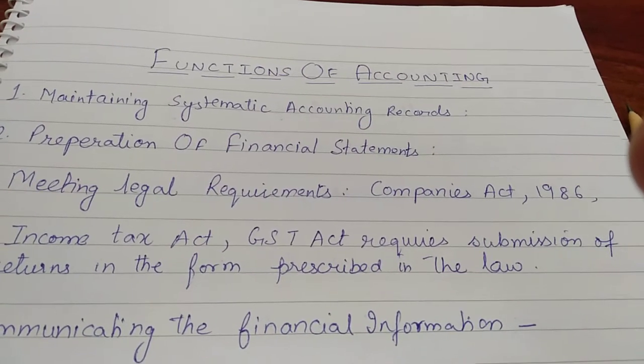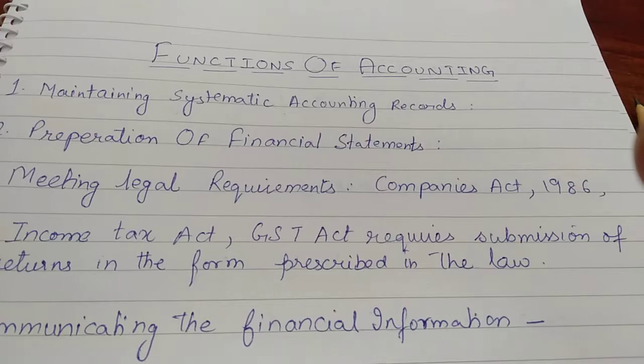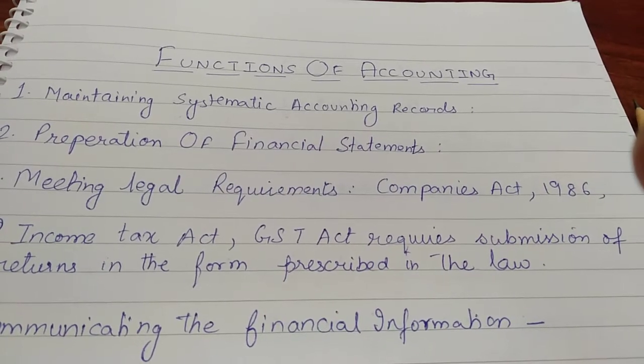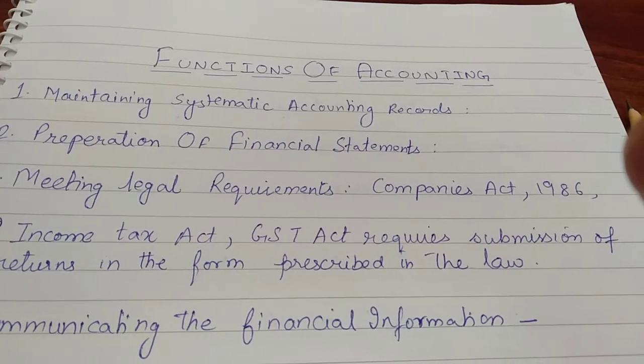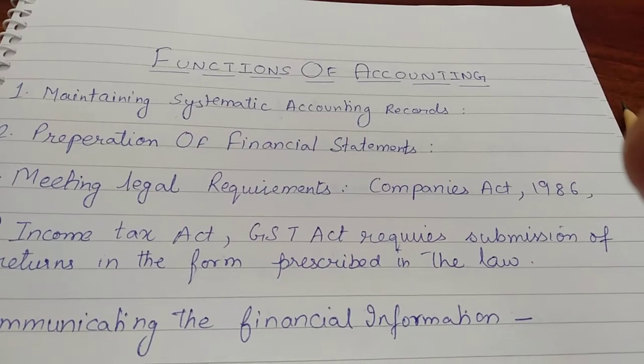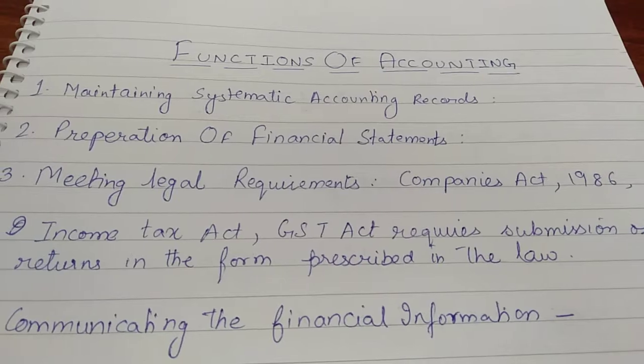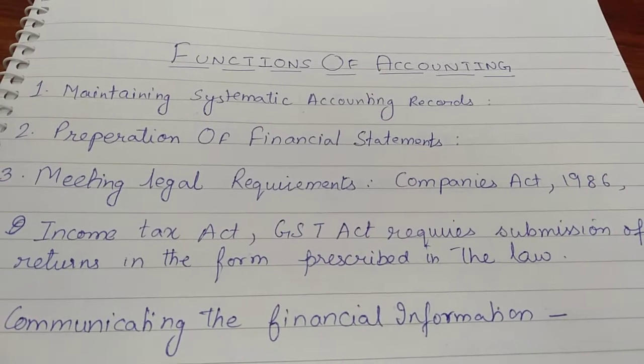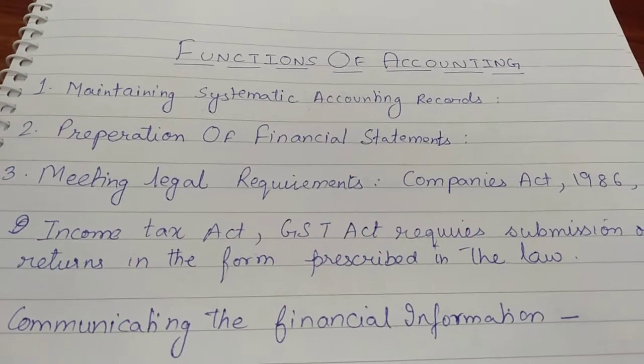What is systematic? When records are maintained with the help of principles, procedures, guidelines set by the authorities in accounts, that is systematic records, which are acceptable everywhere.